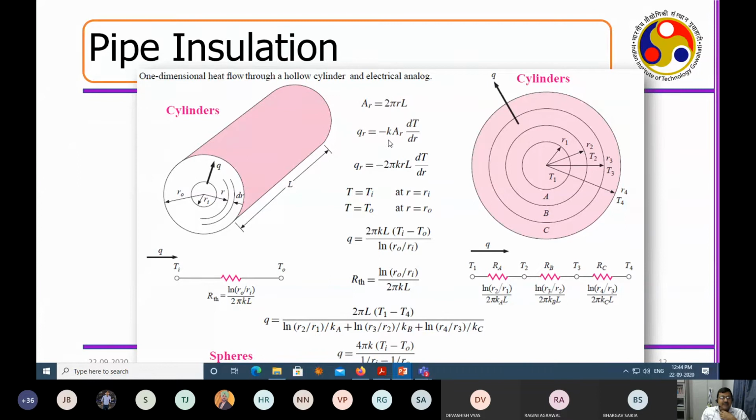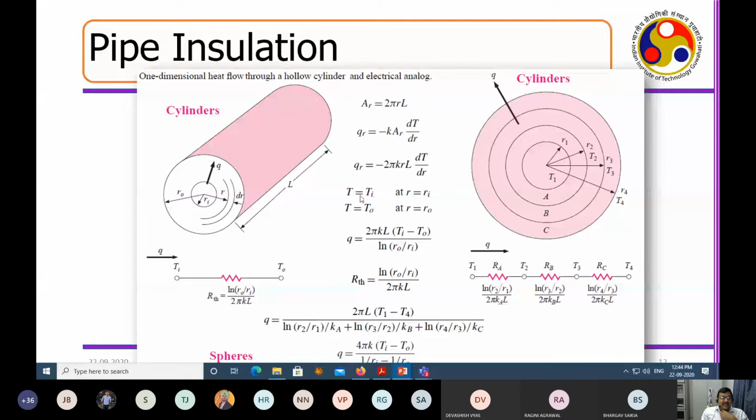And Qr is nothing but K A dT by dr. I have just converted it into the cylindrical coordinate. So Q was K A dT by dx, and that has been converted into the cylindrical coordinate. Now this A_r is replaced by 2 pi r L into K into dT by dr. So Qr will become 2 pi K r L into dT by dr.